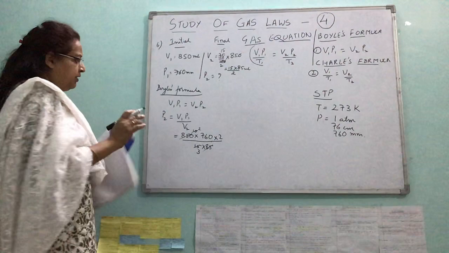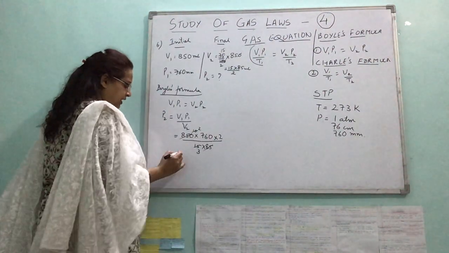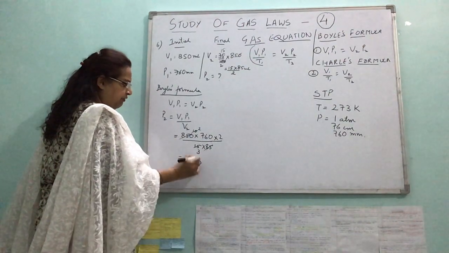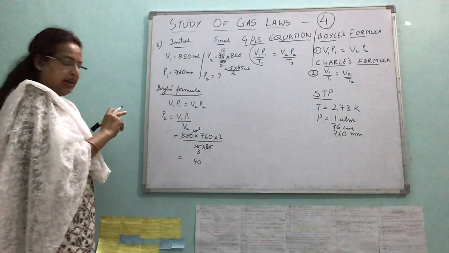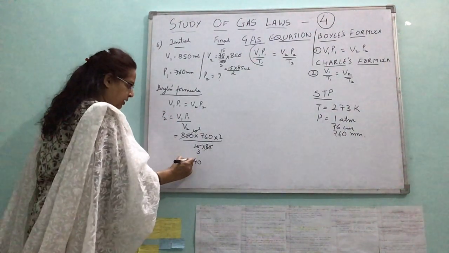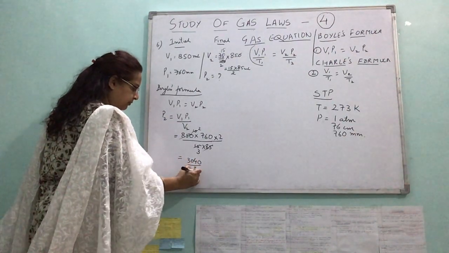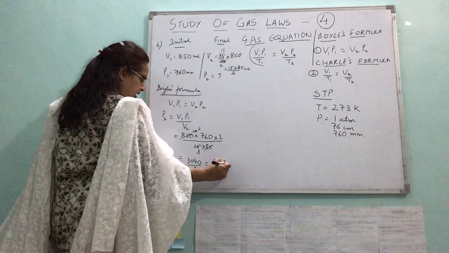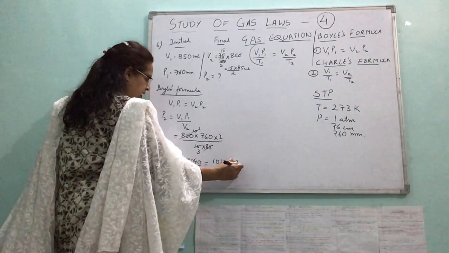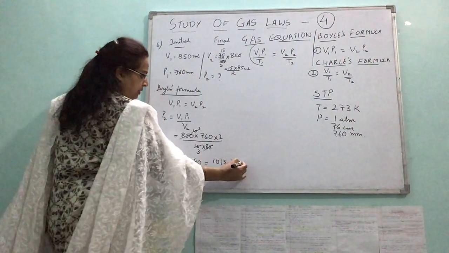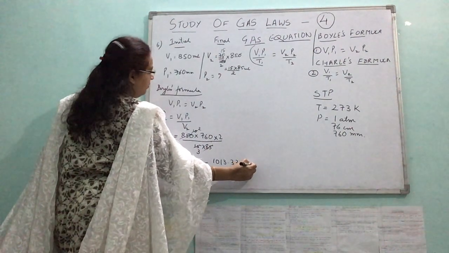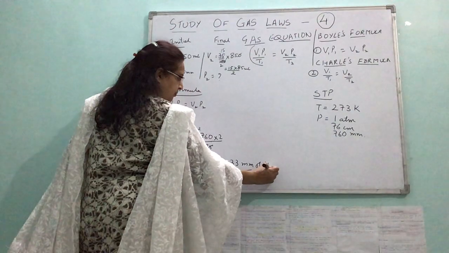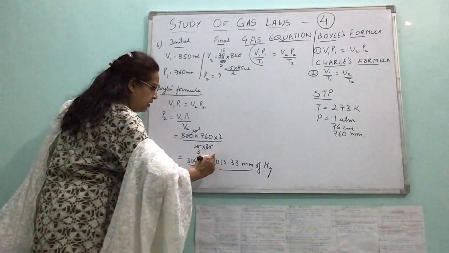Now 3 is not divisible further. 76 into 4, 4 6 times is 24, 2 in hand, 4 7 times 28 plus 2, 30 by 3, 1013.33 millimeters of mercury. So what is the final pressure?